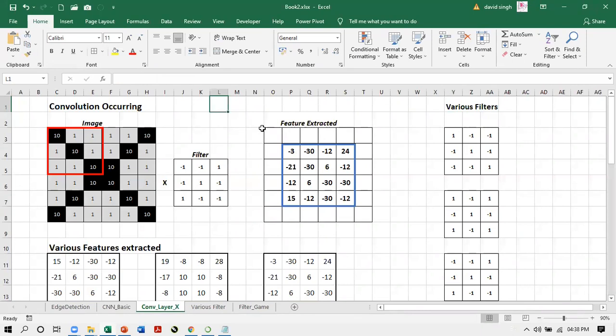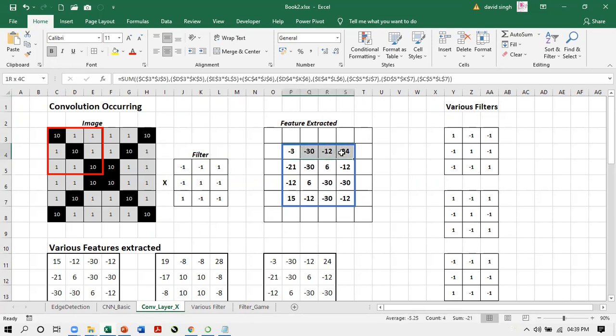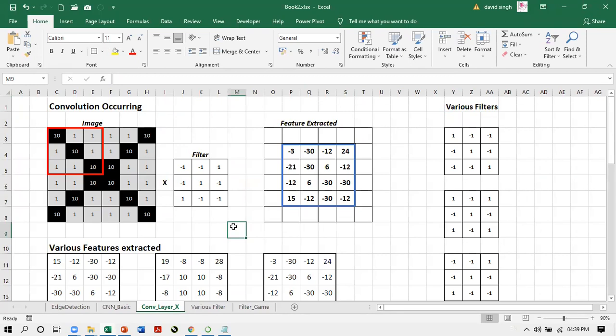Taking our same example here, you see this is the image of X, and it's a grid of 6 by 6. There is a filter, and when the convolution has been performed on this, the features are extracted here. Now in a convolution network, there could be several layers of convolution, and there could be multiple filters.